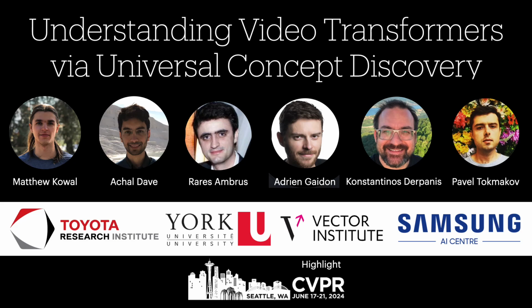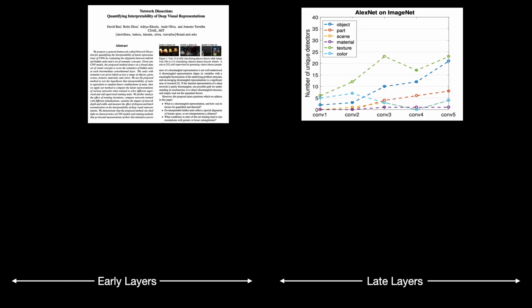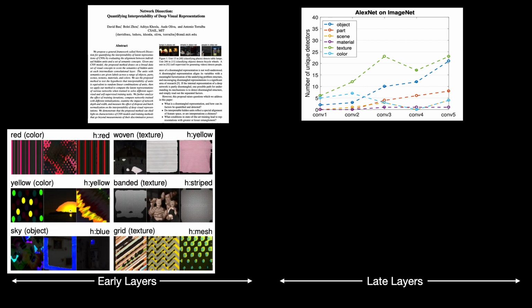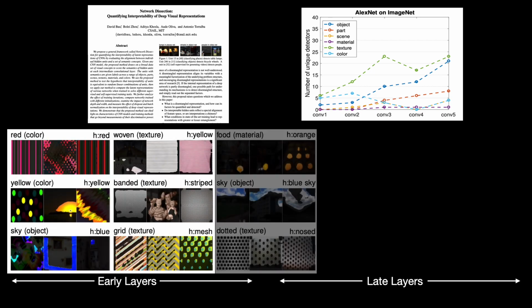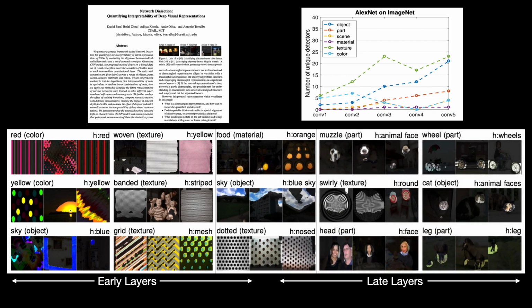My name is Matthew Cowell, and I will be sharing our CVPR 2024 highlight paper, Understanding Video Transformers via Universal Concept Discovery. Interpretability methods like network dissection have greatly increased our understanding of how image-based models function. For example, early layer neurons activate for low-level concepts like color and textures, while mid and late layer neurons capture concepts like objects and their parts.